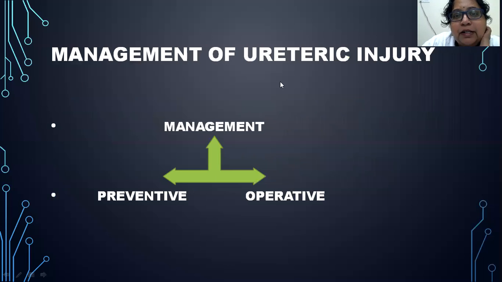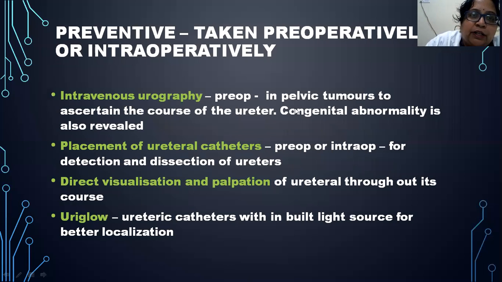Now, how will you manage ureteric injury? Ureteric injury management is always preventive and operative. So, what are the steps to prevent ureteric injury? Preoperatively or intraoperatively, we should take adequate steps to prevent ureteric injury. These are: first, intravenous urography should be done preoperatively.